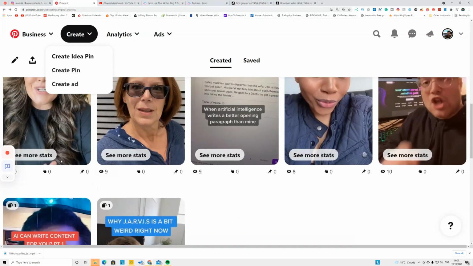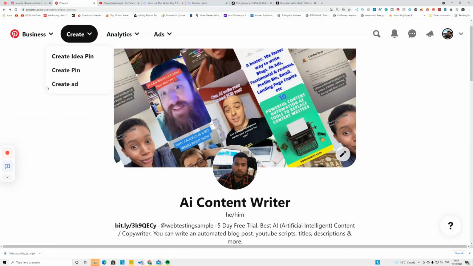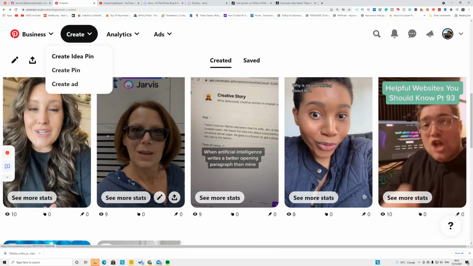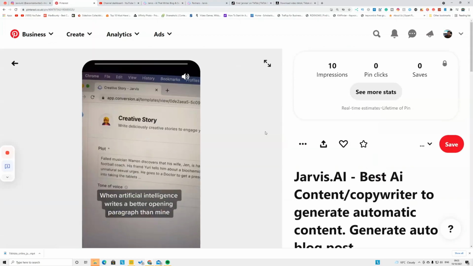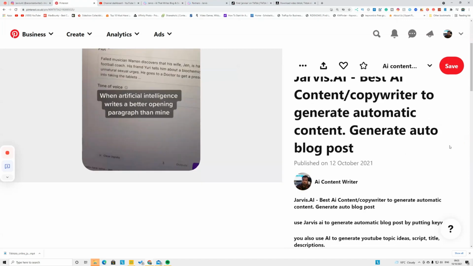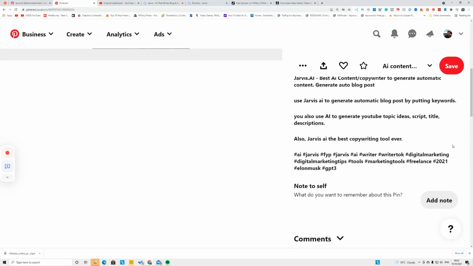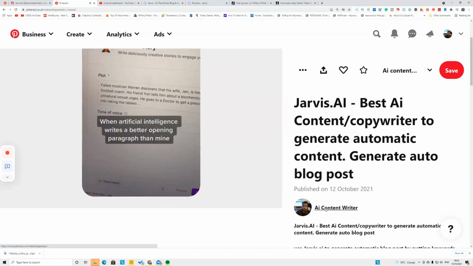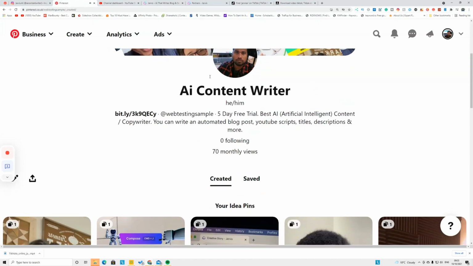So what you have to do now, when you are creating an idea pin, for example, if these are the idea pins, right? If you open any of the pins, there's no affiliate link, so you can't put any affiliate link on an idea pin, but people can visit your profile and they can come to your profile dashboard. On here you have to put the affiliate link.